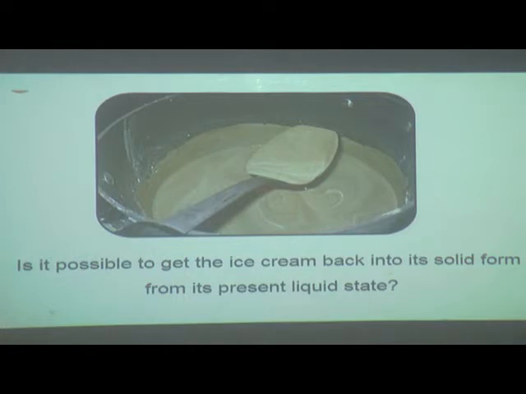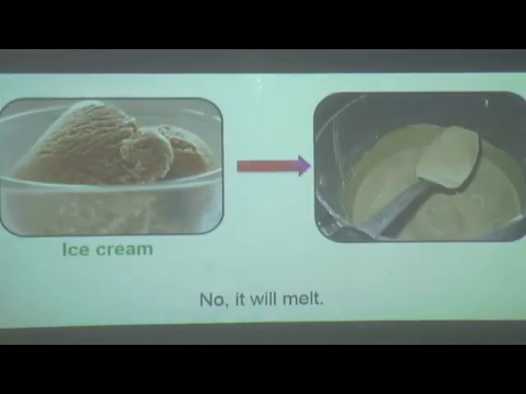For example, what we have done here: when the ice cream got converted into liquid on increasing the temperature, we decreased the temperature and we got the solid form of ice cream. We have reversed the change. The change that can be reversed easily by reversing the condition to obtain the original substance, the original form, is called a reversible change.